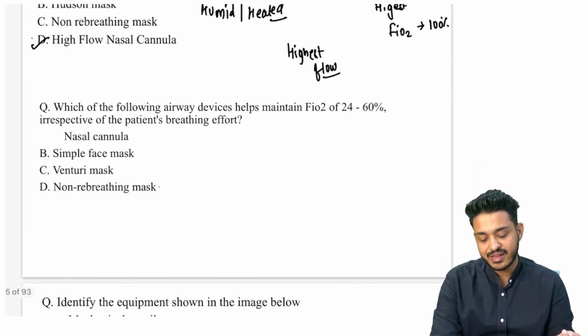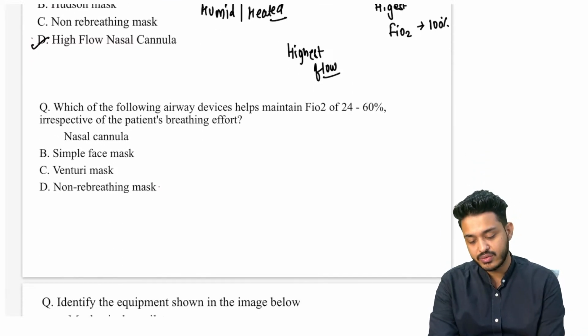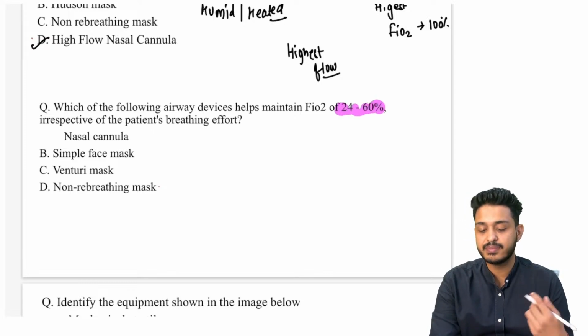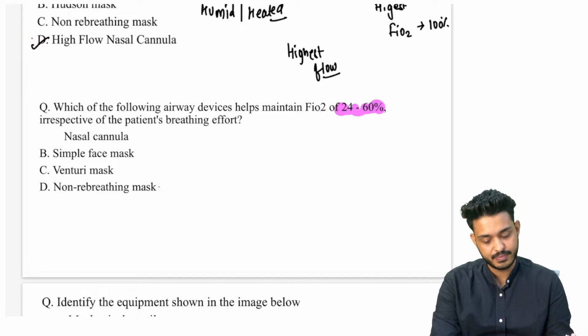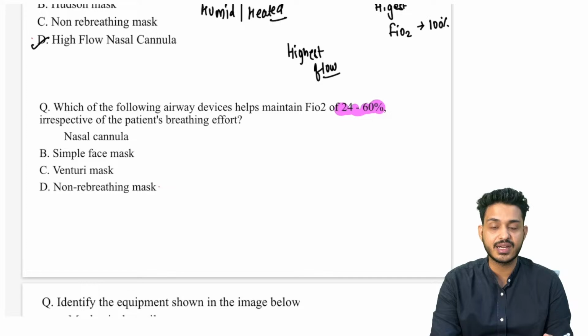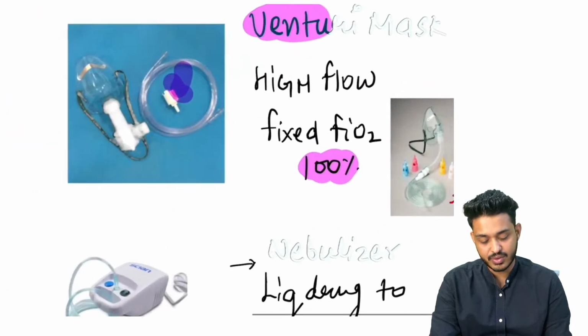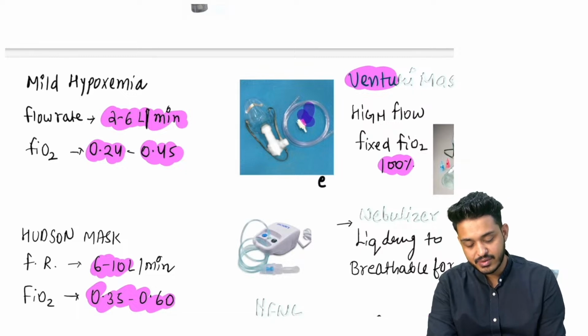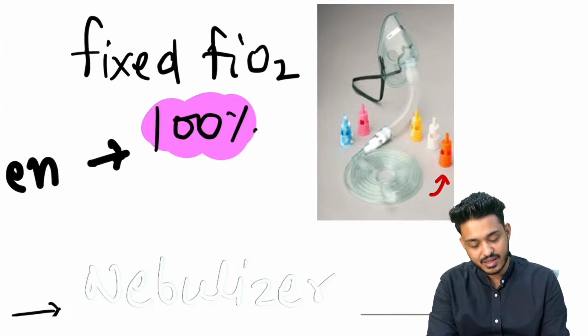Which of the following airway devices helps to maintain 24 to 60% FiO2 irrespective of the patient's breathing comfort? यहाँ पर फिक्स्ड होता है, फिक्स होता है मतलब हम इसको चेंज भी कर सकते हैं, right. This particular thing I have taught you, fixed FiO2, this can even give up till 100%. ओके, इसमें ये जो चीज़ें हैं these are the valves, इनसे हम लोग चेंज कर सकते हैं.